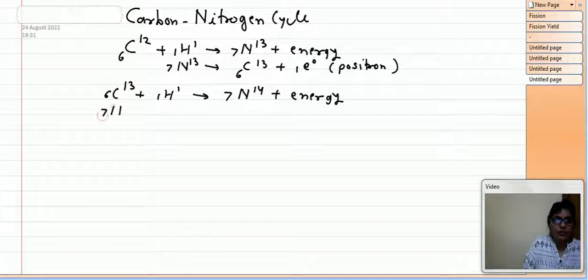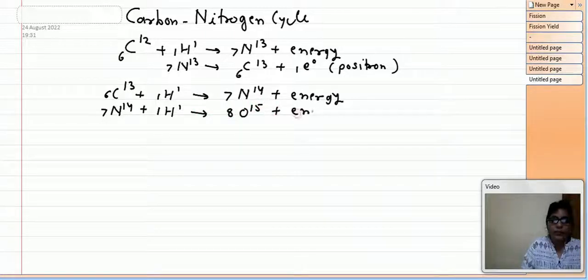Then this 7N14 will absorb one hydrogen, and it will change into 8O15 plus release some energy.